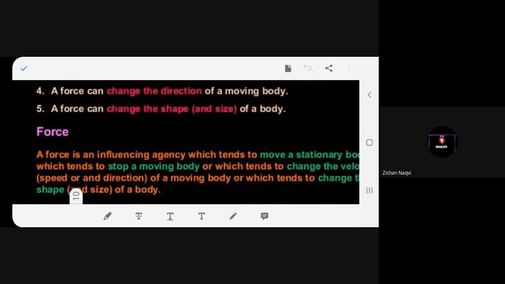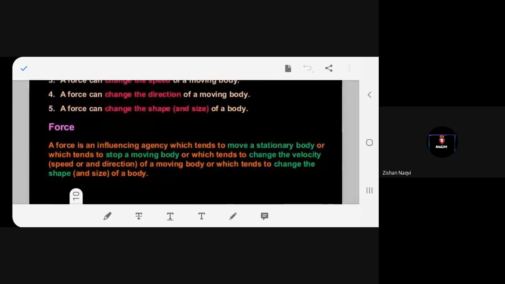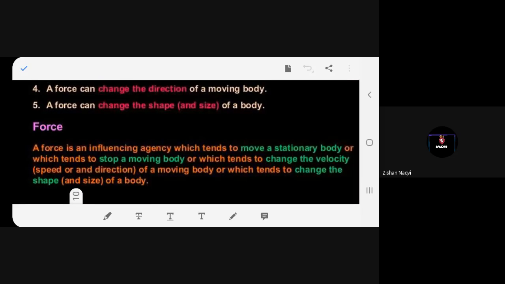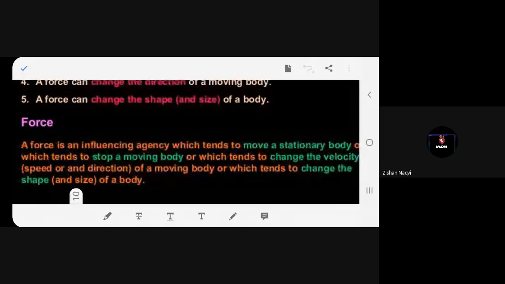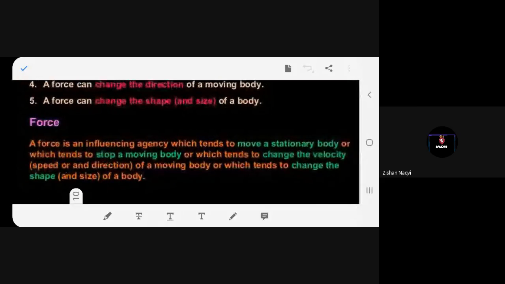Okay, so this we have already done. There's nothing new that we have to learn. We already know about it, right? Let's just revise force.